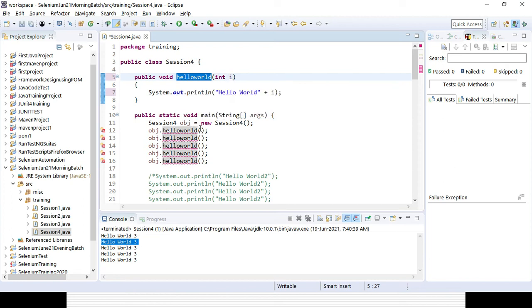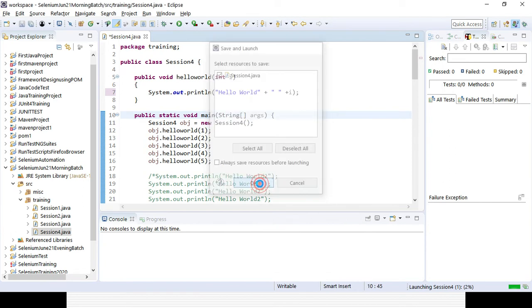Whatever argument I pass, it will show me the result. Instead of hard coding the full component, I can also use a parameter or argument. It will print hello world plus i concatenated. If you want to give some space as well, you can give it with the help of the concatenation sign, and again concatenate.